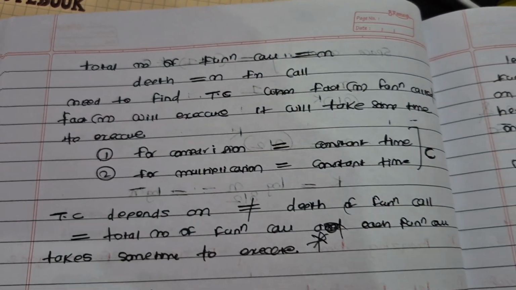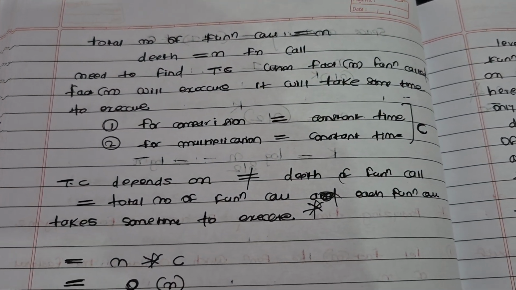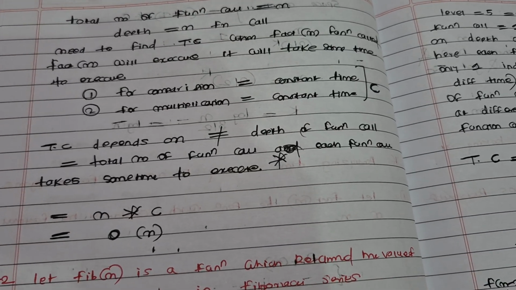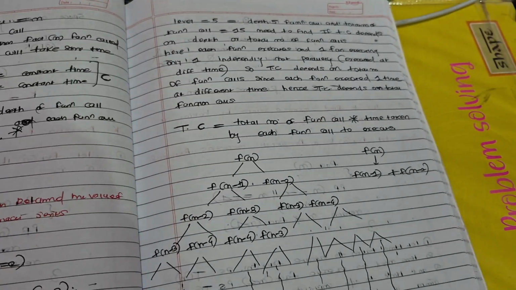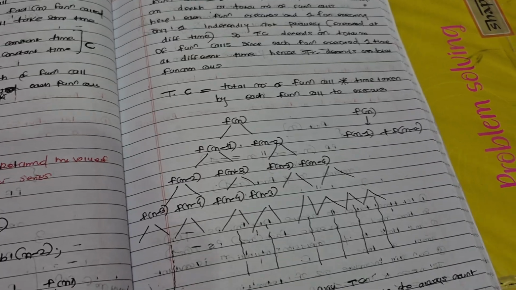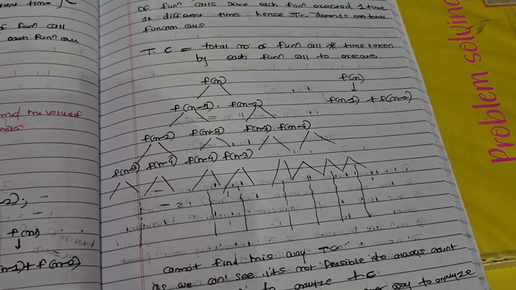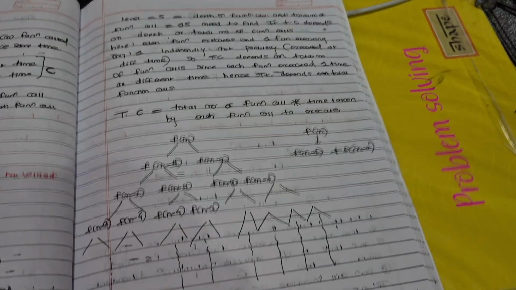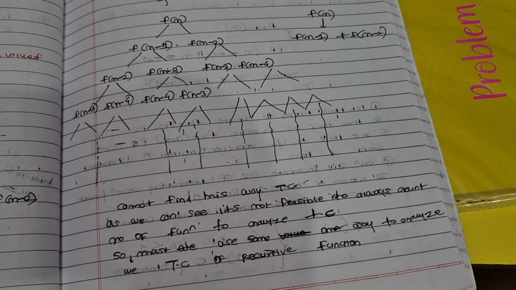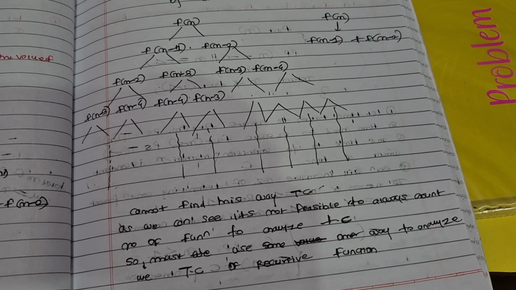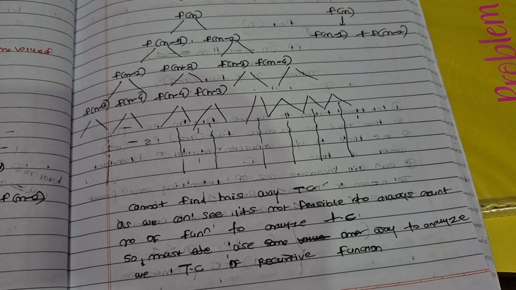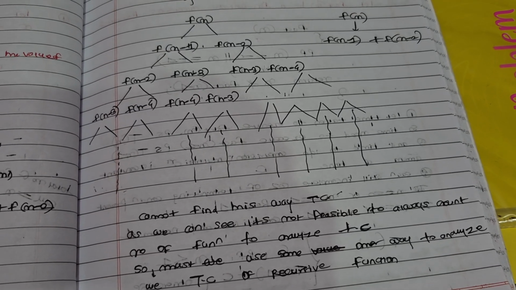Depth is n function calls, need to find TC. So time complexity does not depend on the depth of the function call, and I think there is a proof also. Here you can see from this diagram you cannot find how many function calls have happened. So this is not like they have given the proof. As we can see, it's not feasible to always count the number of function calls to analyze time complexity. So we must use some other way to analyze time complexity of a recursive function.